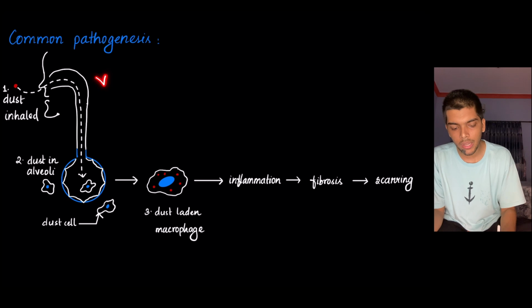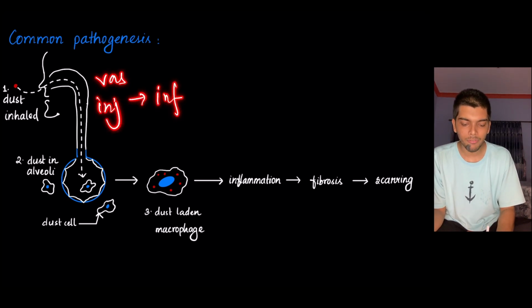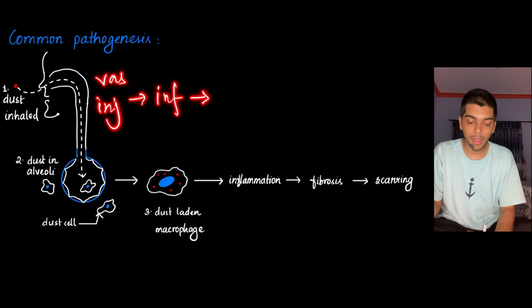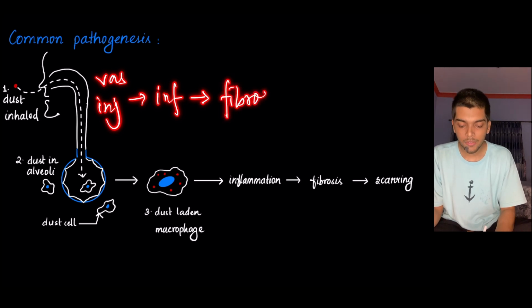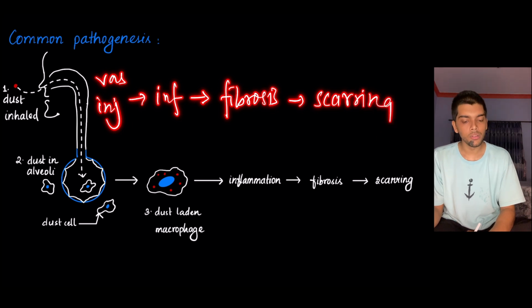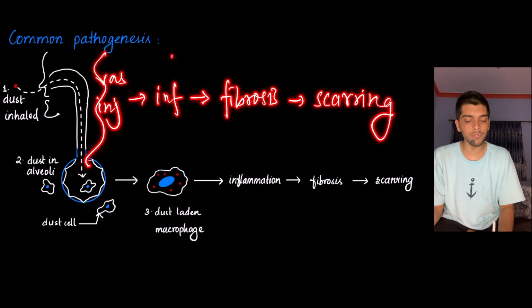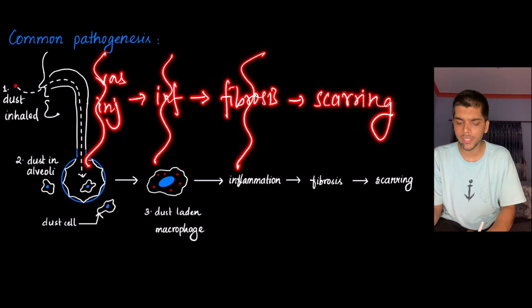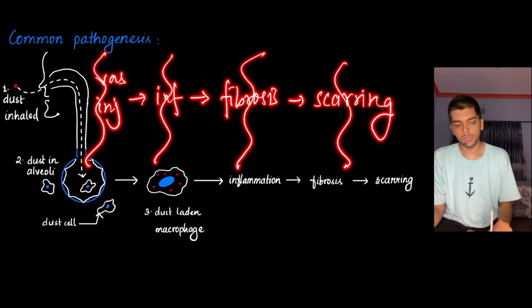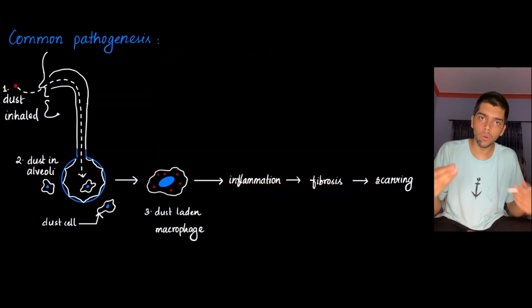There is vascular injury. Vascular injury is followed by inflammation. Inflammation is followed by healing by fibrosis, and then fibrosis leads to scar formation or scarring, right? You know about vascular injury, inflammation, fibrosis and scarring from general path. So the same thing happens for coal worker pneumoconiosis.